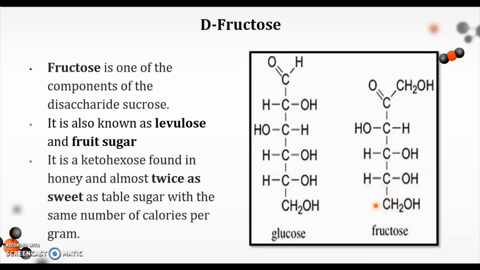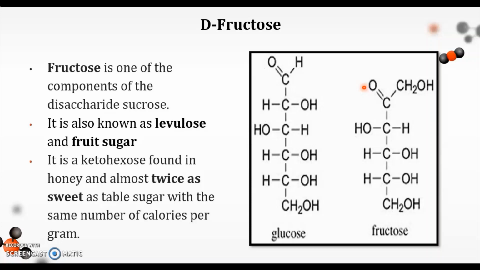Therefore, both glucose and fructose contain 6 carbon atoms. The terminal end found on glucose is an aldehyde. What about fructose? As we can see in the picture, the carbonyl group of fructose is located on the second carbon. Therefore, this is a ketone.